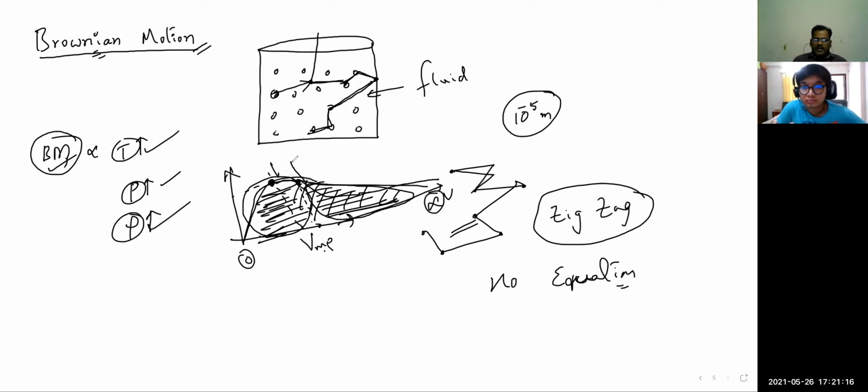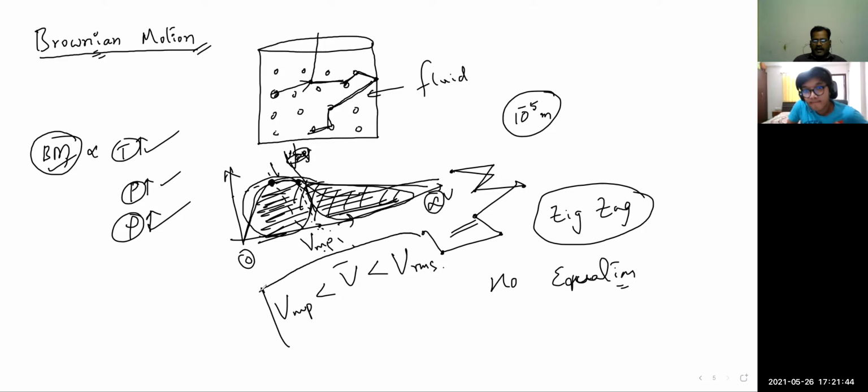That's why the average is in the middle, with equal area on the left and right sides. So the most probable velocity is less than V average, which is less than V RMS. This should be satisfied for any gas in any condition.